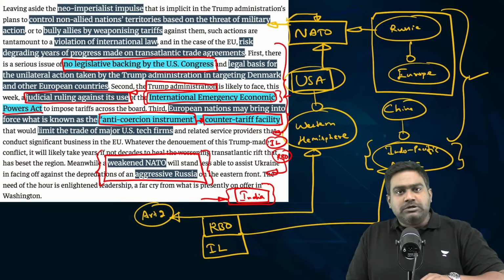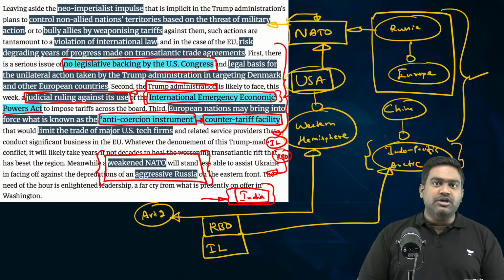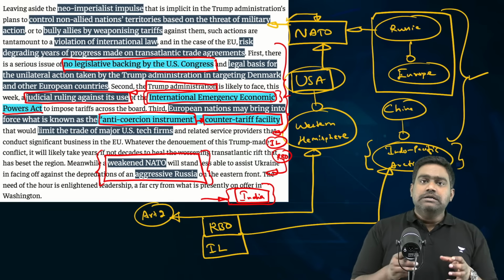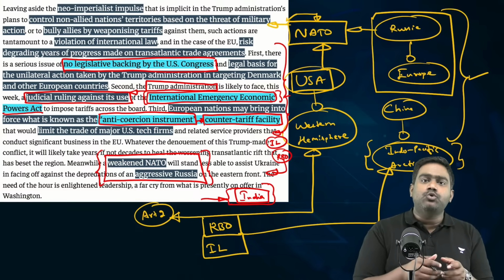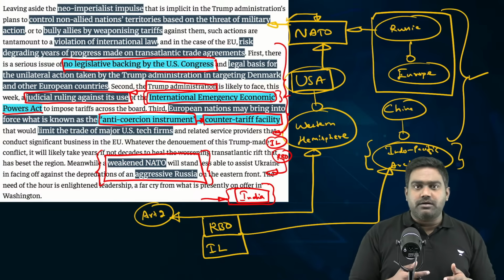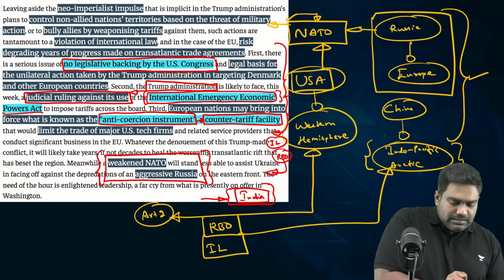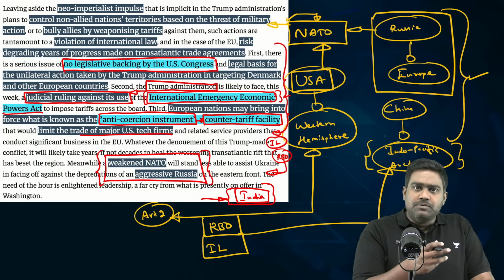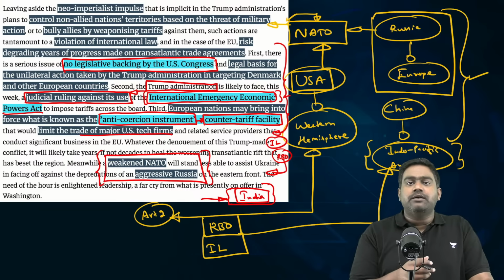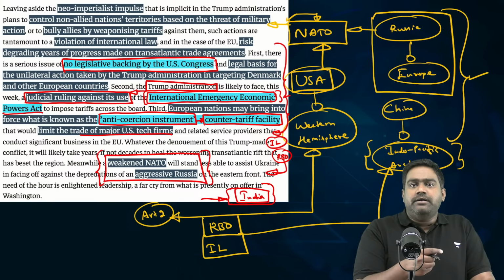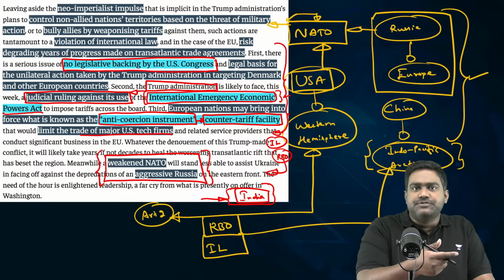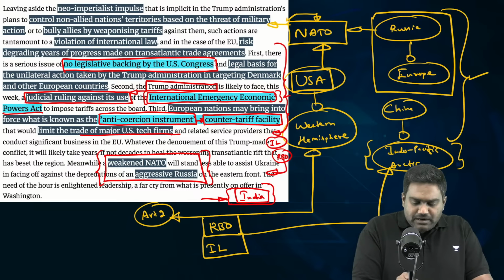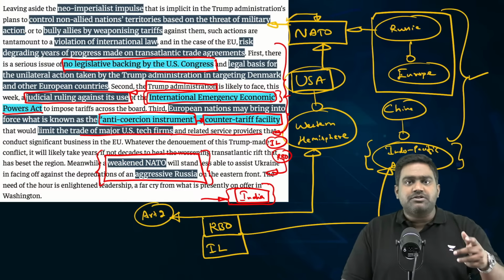So, if this counter tariff facility is implemented by the EU and other European partners, this could restrict the access of American companies into the European market, especially the tech companies. The US tech giants, the big tech firms, who consider Europe to be a massive and critical market, their access and their ability to provide services in the European market would be severely restricted as a reciprocatory, retaliatory measure.